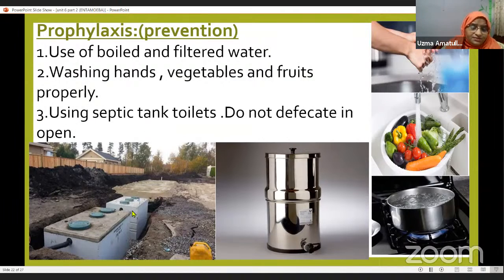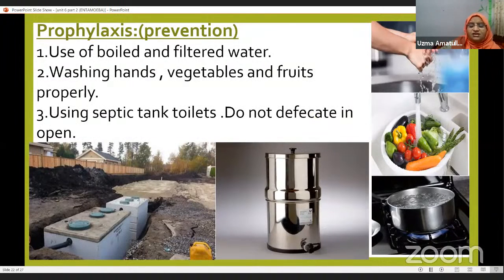Now here, you can see this in the picture. The septic tank is there. This is the drain, the wastewater from the toilets will be gathered in this septic tank rather than in the open space. And do not defecate in the open. Defecation means passing the excreta. So do not defecate in the open.